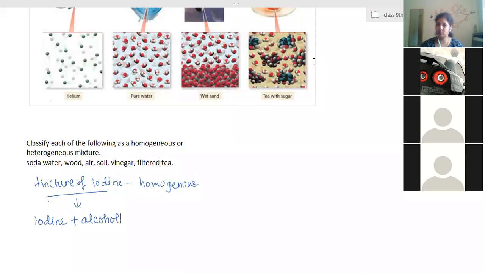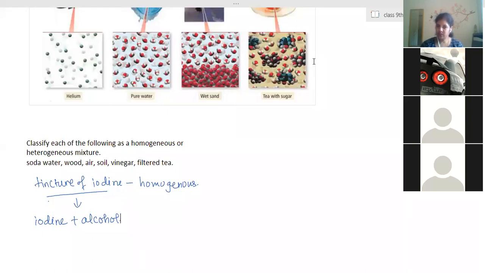In alloys also, whose composition is more? When we take stainless steel, iron, cobalt, nickel, and carbon are taken. In that, iron is always taken in a larger quantity. So iron will become the solvent, and the other components, the other metals, will become the solutes.